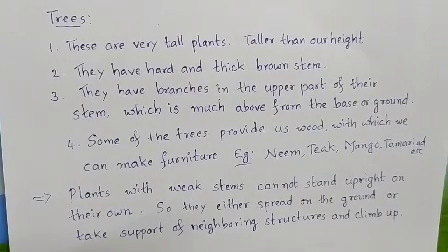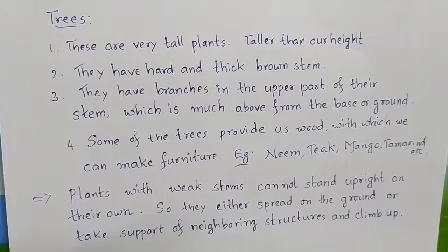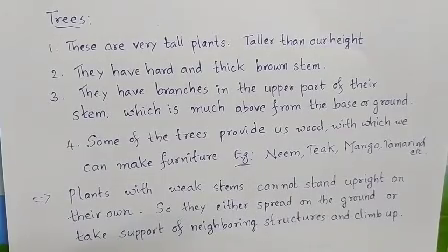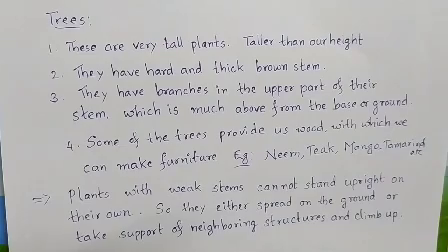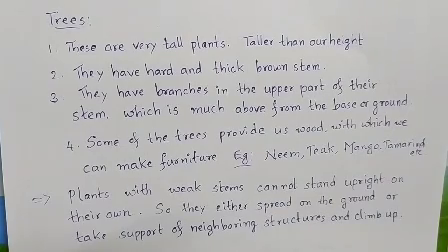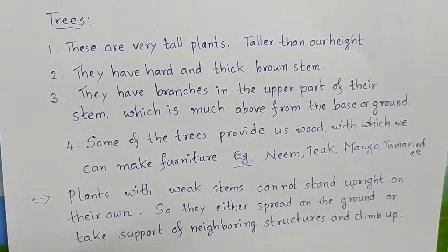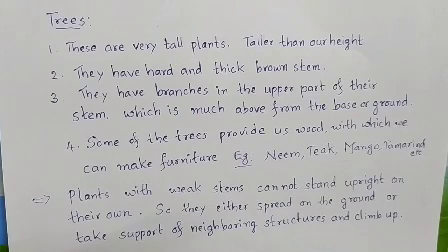Some plants you might have seen keep climbing up. They will have thin stems, very thin, like a small wire, and they keep growing. You might have seen jasmine, beans, bitter gourd. These keep growing by taking the support of the neighboring structure.